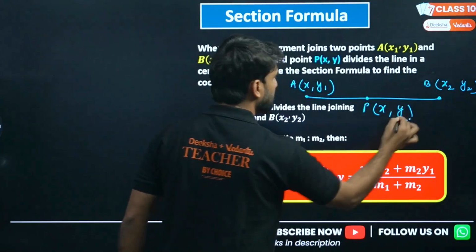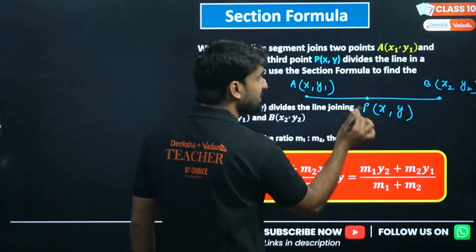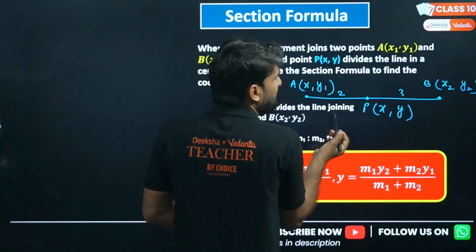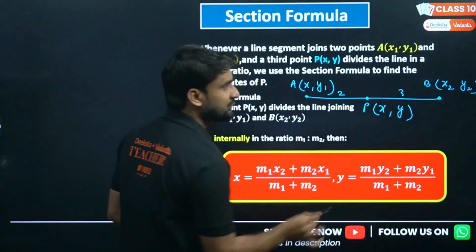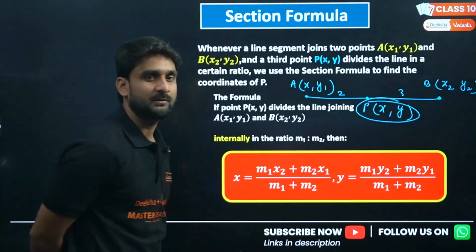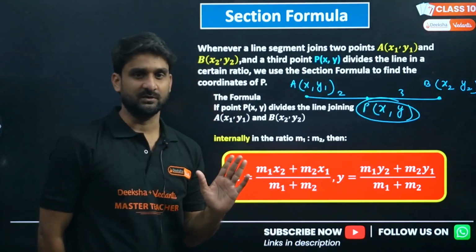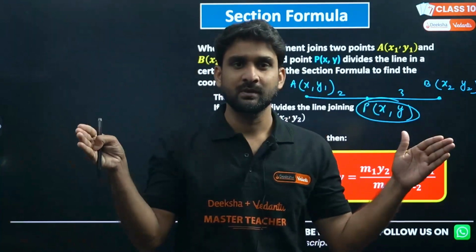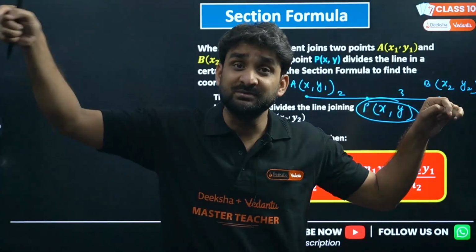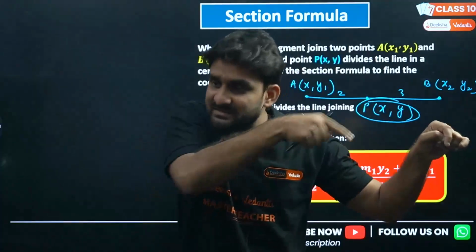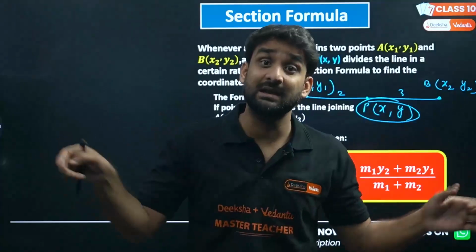I don't know the coordinates of P. The coordinates of A and B are known to you, and you know the ratio in which P is dividing. Like I'm supposing this point P is dividing the line segment joining AB in the ratio 2:3. So what will be the coordinates of this point? Like there are two points, and there is a line joining them, and another point comes up and divides that line in a certain ratio. So what will be the coordinates of that point which is dividing that line in a certain ratio?